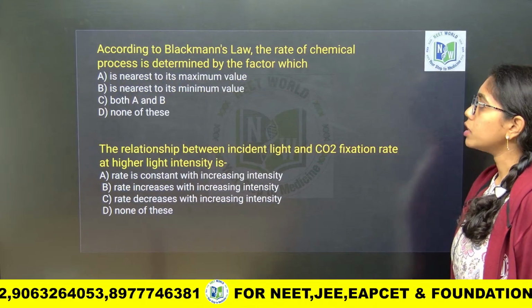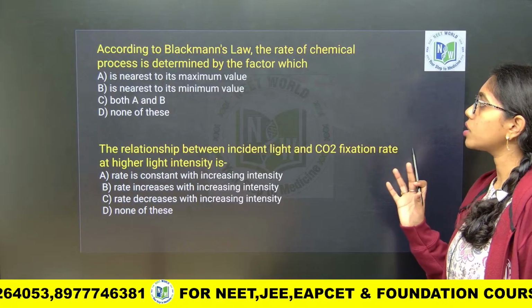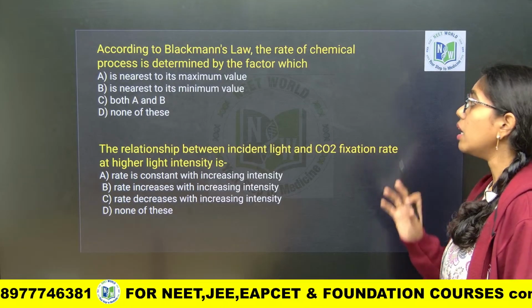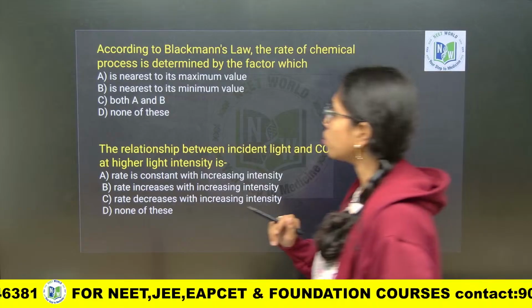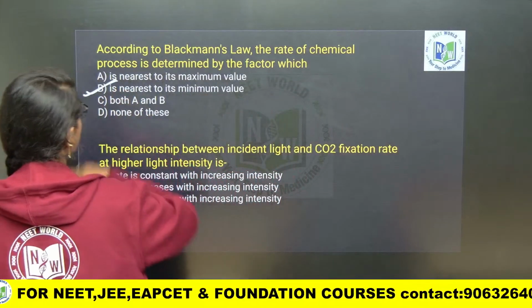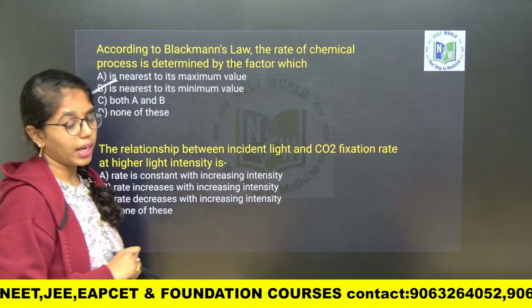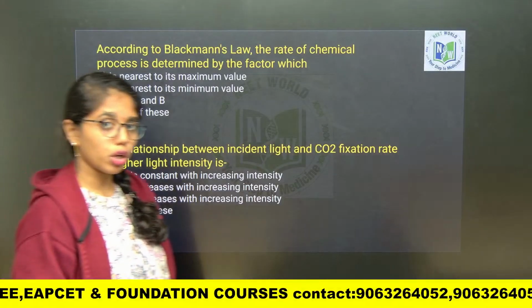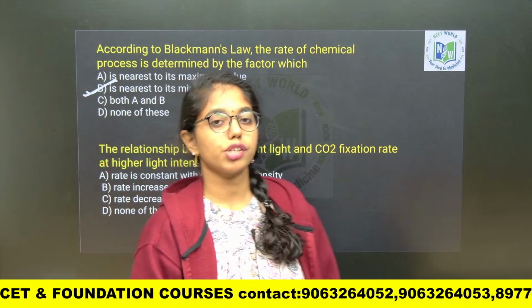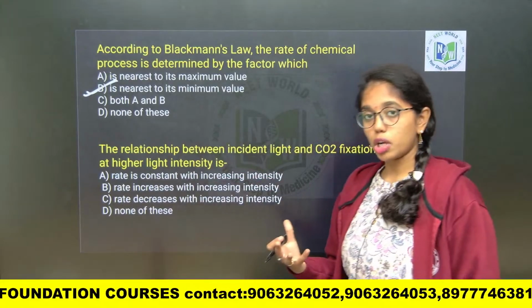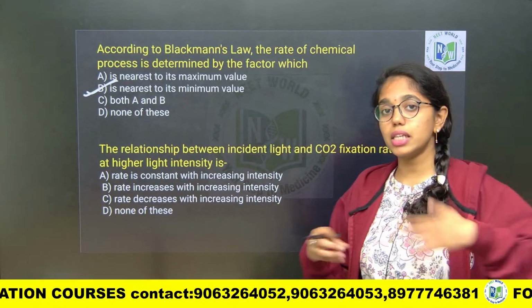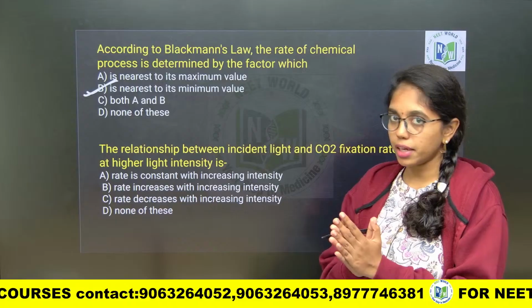According to Blackman's law, the rate of a chemical process is determined by the factor which is nearest to the minimal value. Let us consider photosynthesis, which is a photochemical process. As we have discussed, it is affected by many external and internal factors.